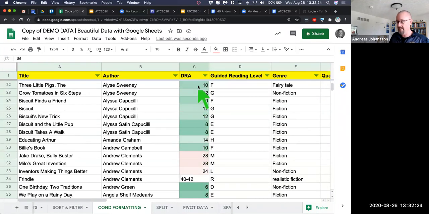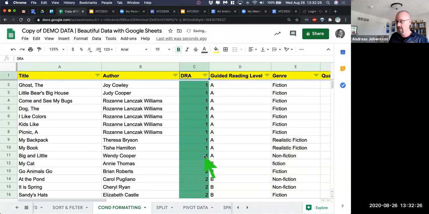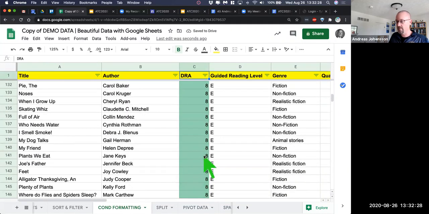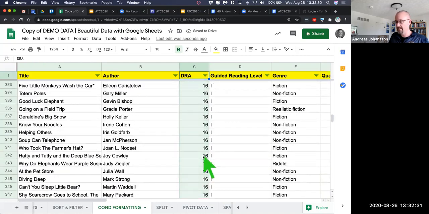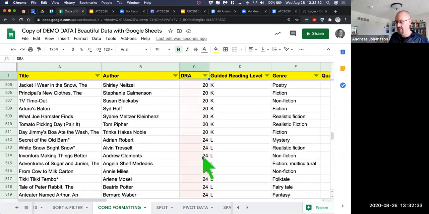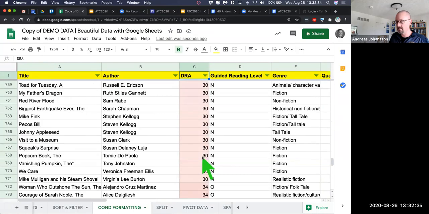And then you can see that the whole color scale changes because now the top value is 80. And if we were to sort by the DRA level, we would have green at the bottom, and then as we go up, you'll see that it gets higher and higher, and then into the reds, into the reds.